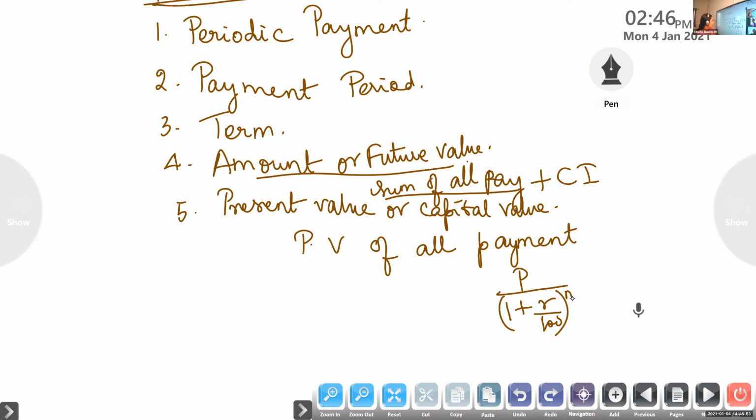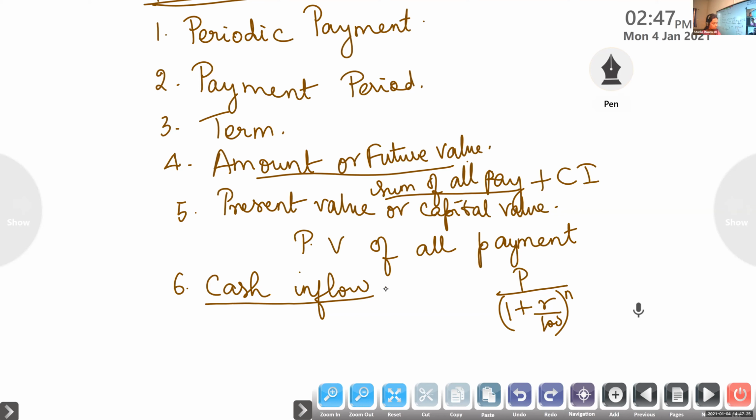Next is cash inflow. Can you tell me what is cash inflow? I hope these terms you will be learning in accountancy. Money coming into a business from different sources such as investment, sales, etc. are called cash inflow, in which all the ways we are getting money.